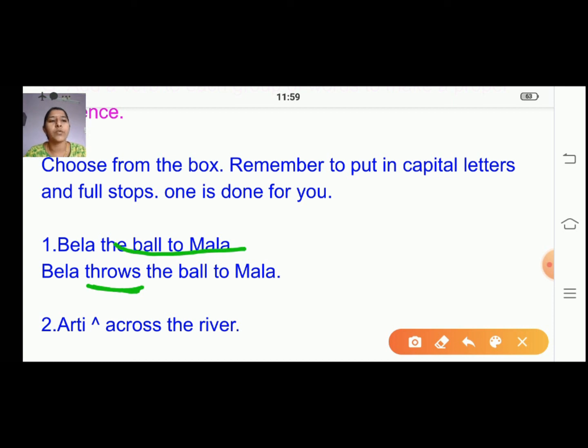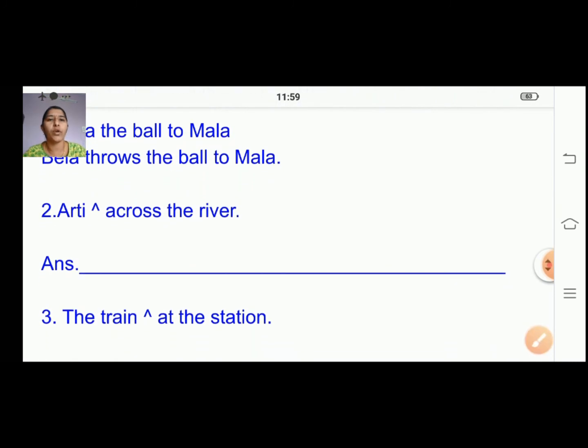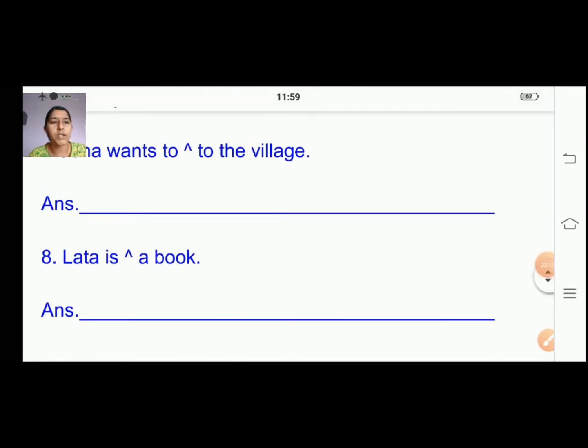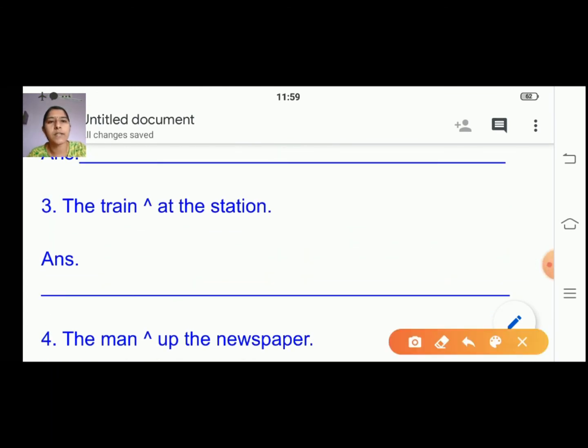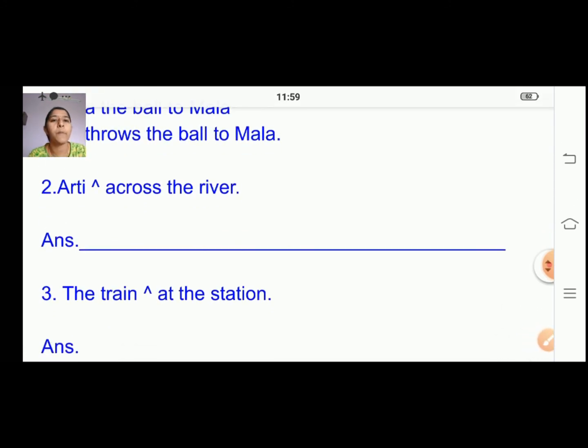Right? So in a similar way we are going to do this. Wherever you require a full stop, you are going to write it. So here, Aarti across the river. At the last you can see you have this help box. Seeing this box, you are going to fill up the words where this symbol is given, right? So you're going to read the sentence, find out which will be the answer and write it. Aarti.